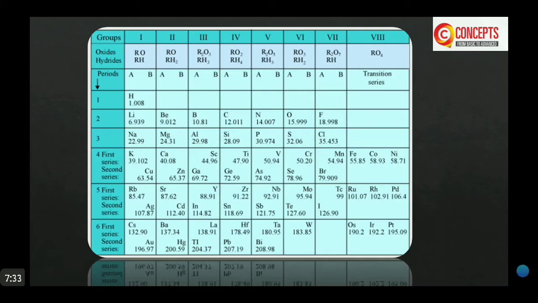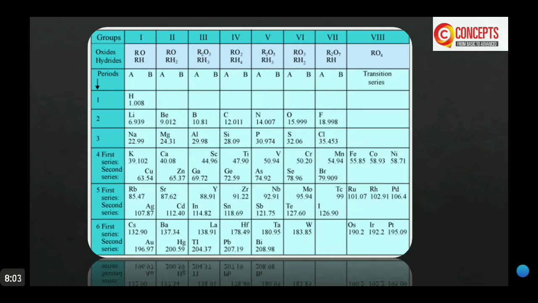Position of noble gases was another achievement. Noble gases were not discovered at that time, but when they were discovered, they were placed in a new group without disturbing the existing order of the periodic table. He also corrected some atomic masses.